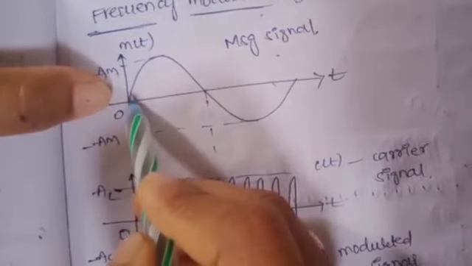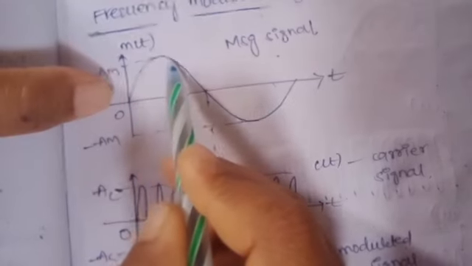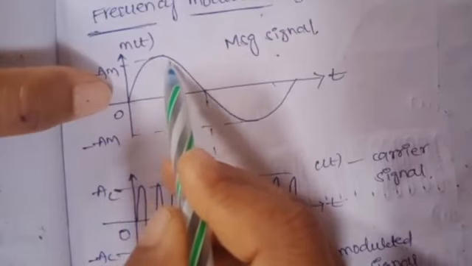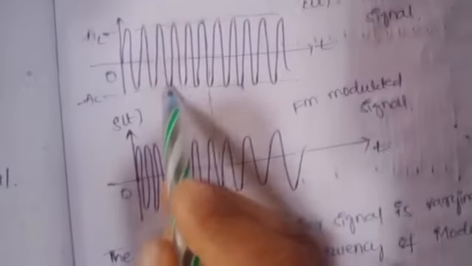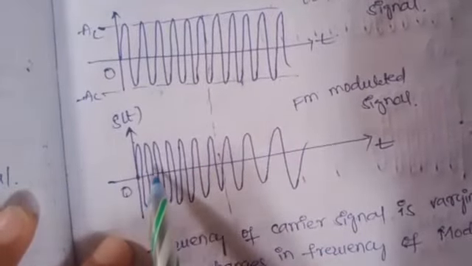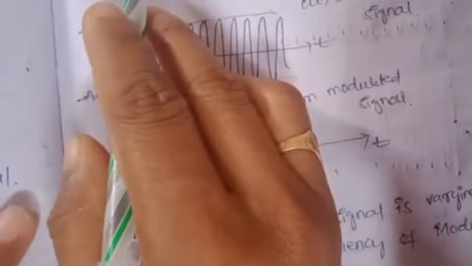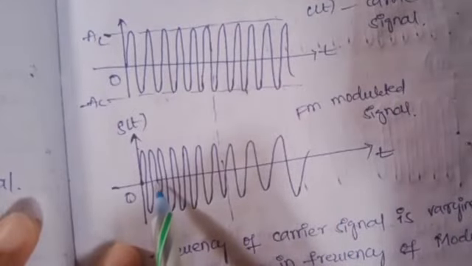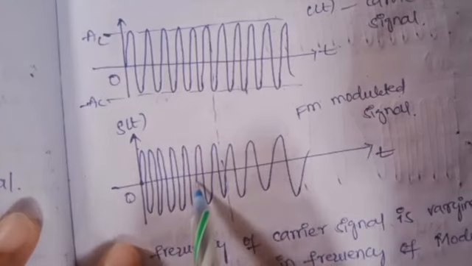As the message signal goes positive, or the amplitude of the message signal increases, the frequency variation of the carrier signal also increases. That means at the positive half cycle of the message signal we get more frequency cycles of the modulated signal.